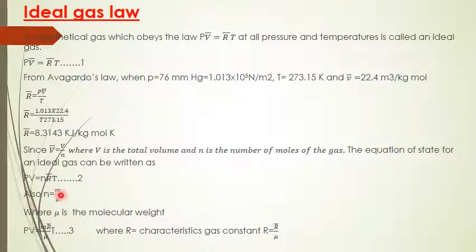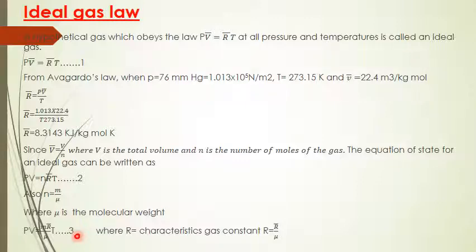Also we know that N equals M by mu, where mu is the molecular weight, N is the number of moles, and M is the mass of a given gas divided by molecular weight. It gives the number of molecules. Then instead of N, you can substitute M by mu in equation 2. You will get PV equal to M by mu R bar T. Call it equation number 3.